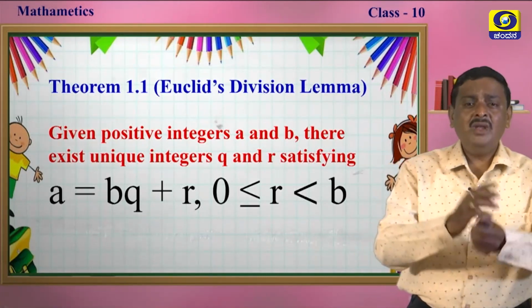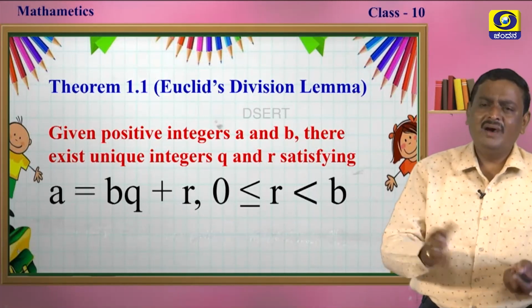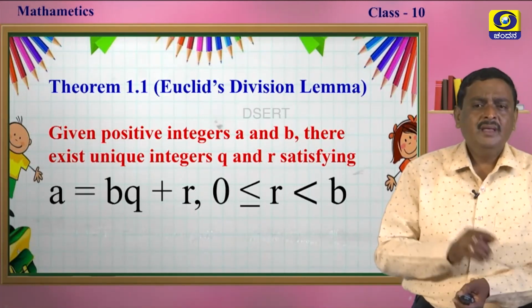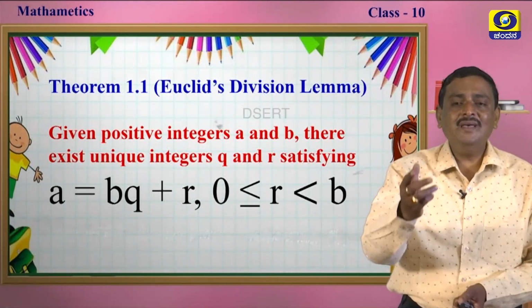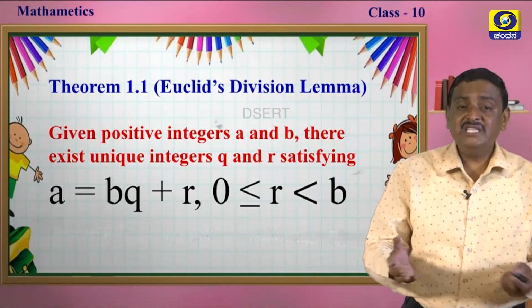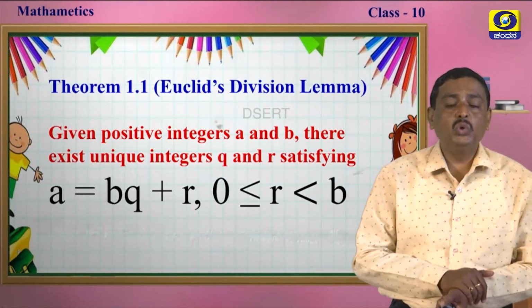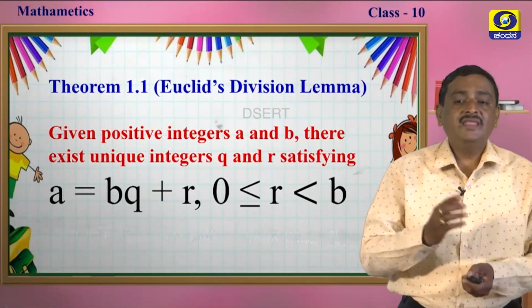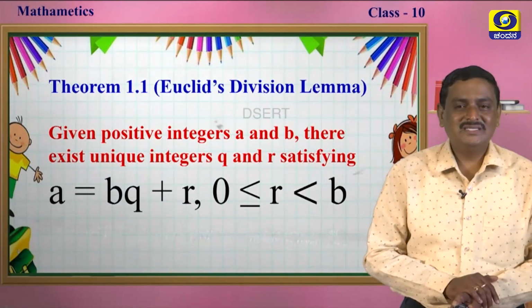For any two given positive integers, either A, B or C, D, anyone, there exist unique integers Q, the quotient, and R, the remainder, satisfying the following condition, that is A is equal to B into Q plus R, where R is greater than or equal to 0 and less than B, my dear students.